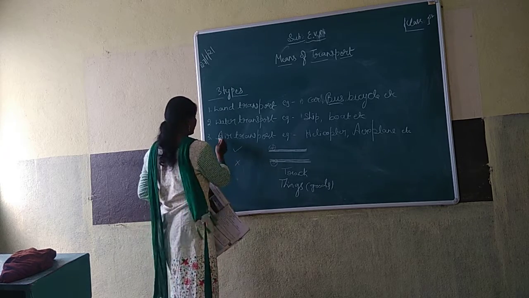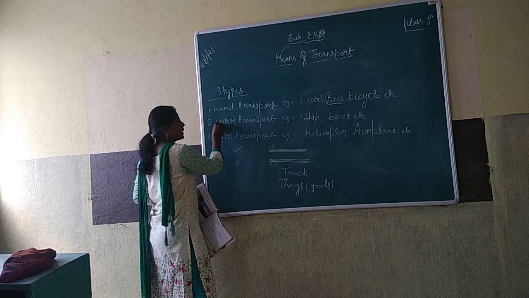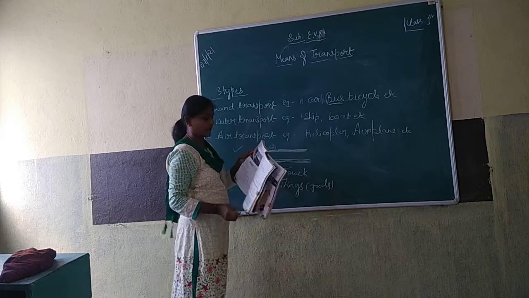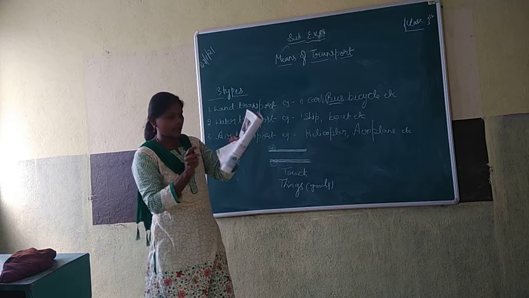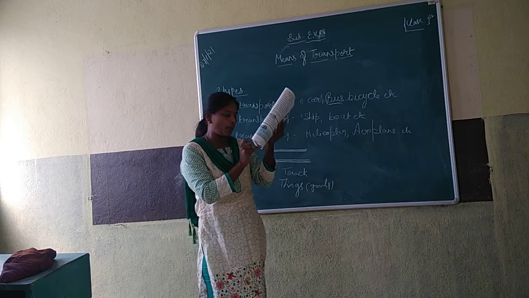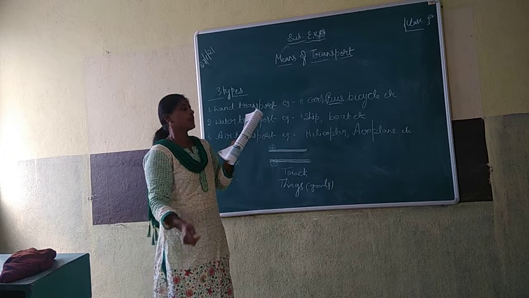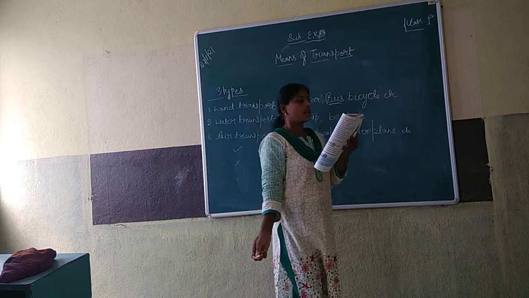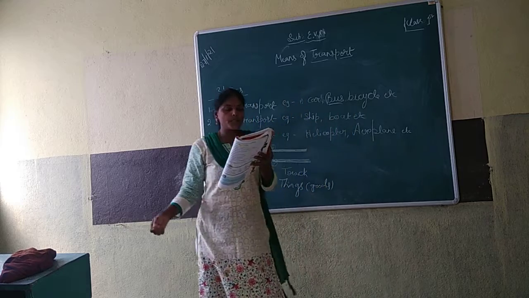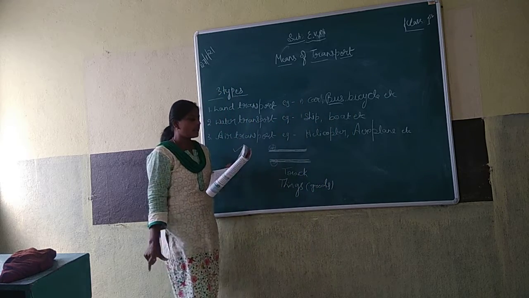Next, it is finished. Now remaining, what? Water transportation. Next, means of water transportation, on the next page. You open page 182. Ships sail in the sea. Sails means moving in the sea.